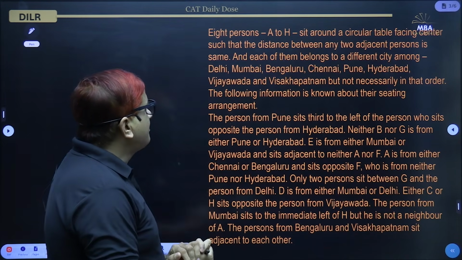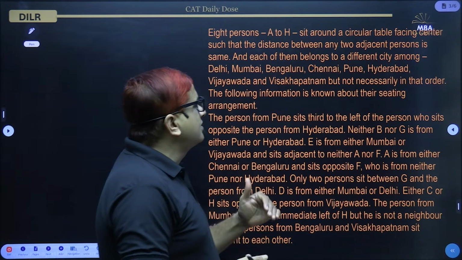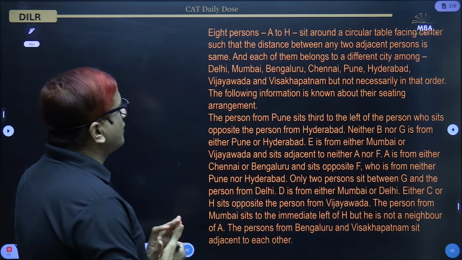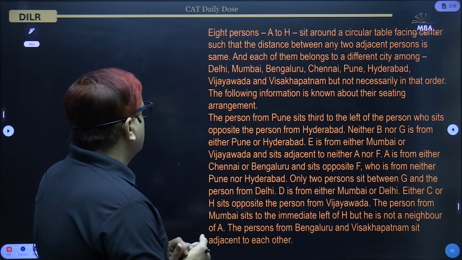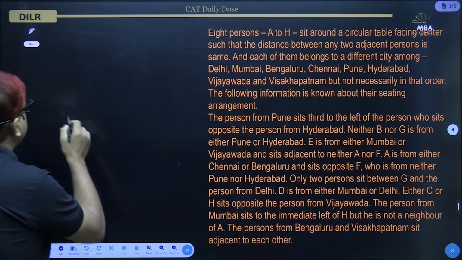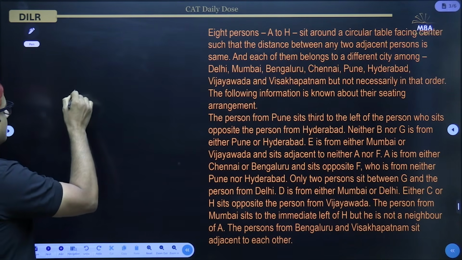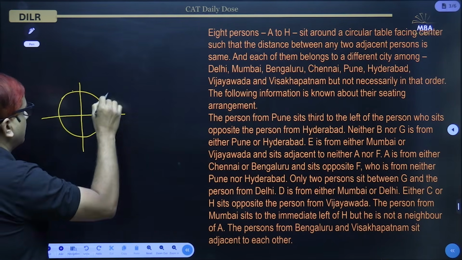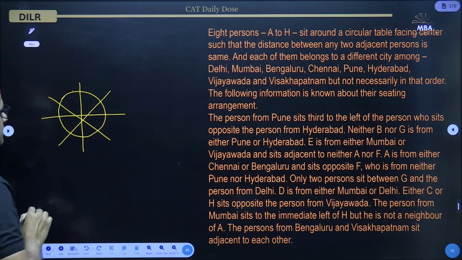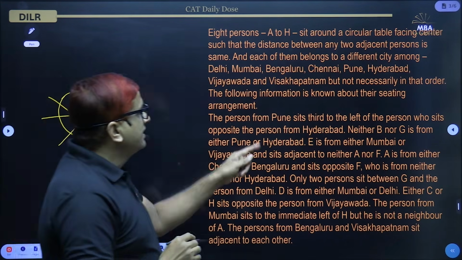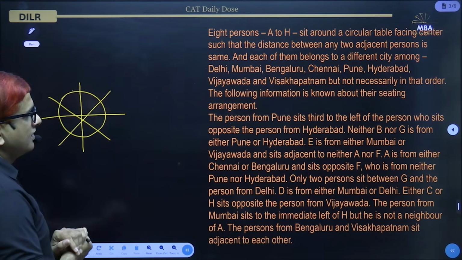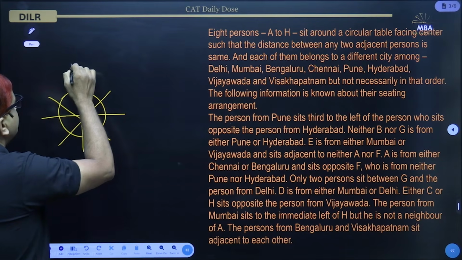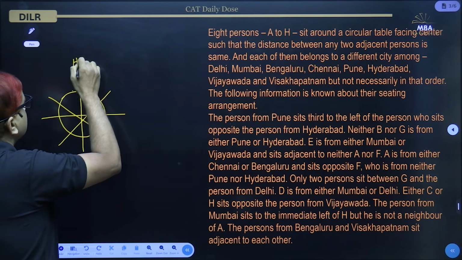Okay, so the person from Pune sits third to left of the person who sits opposite the person from Hyderabad. We will start with the first line itself. Let us say the person from Hyderabad is sitting here.